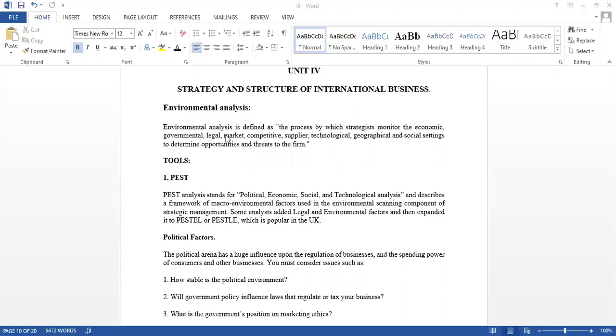Environmental analysis is defined as the process by which strategists monitor the economic, environmental, legal, market, competitive, supplier, technological, geographical, and social settings to determine the opportunities and threats to the firm. Right. So, what are the environments that we are going to monitor?